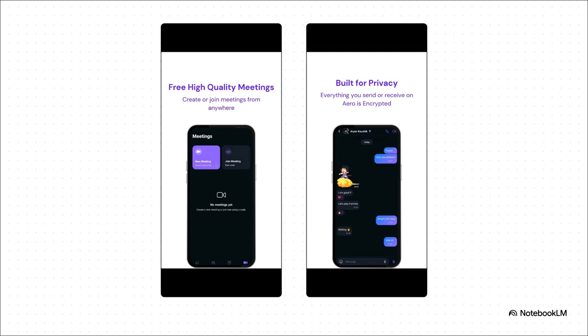But equally important here is the privacy side of things. Everything you send or receive on Aero is fully end-to-end encrypted. That seamless bridge between frictionless video meetings and uncompromising encrypted privacy in your text chats, well, that's exactly what modern users are demanding from their tech stack.